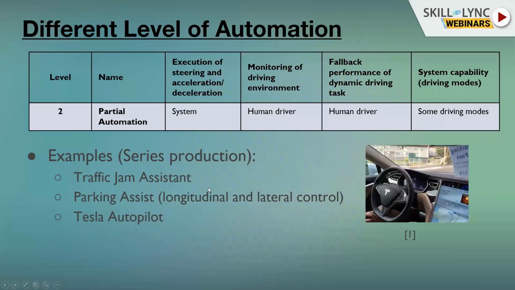And as I said, we have the traffic jam assistant, parking assistant, but the most important one, Tesla Autopilot. So why is Tesla Autopilot level 2? Because the human must observe the environment.